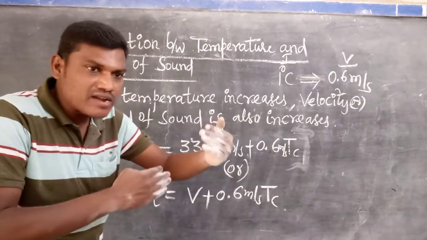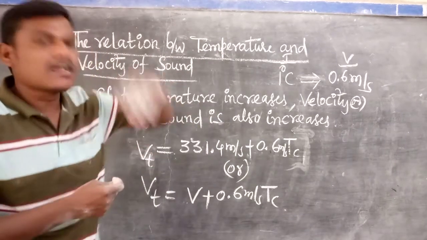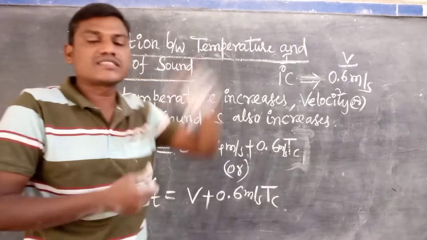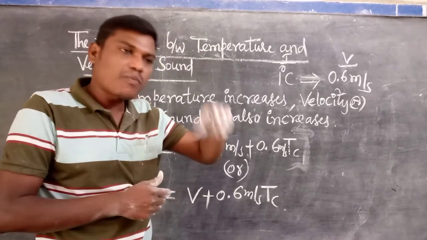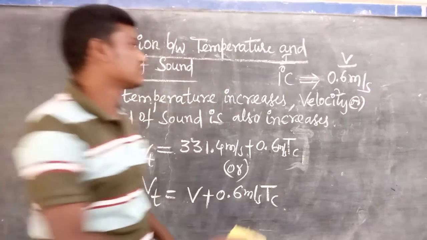Initially, the velocity of the particles is just 1 meter per second at 0 degrees Celsius. Next, at 1 degree Celsius, what is the velocity of the particle? An increase of 0.6 is nothing but 1.6 meter per second.